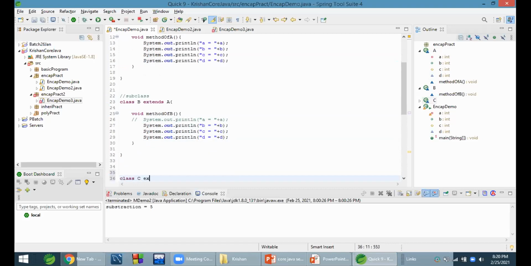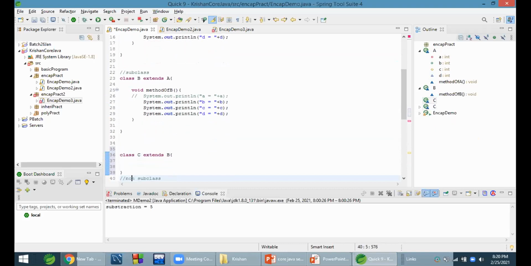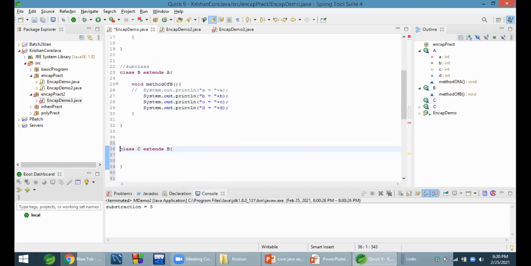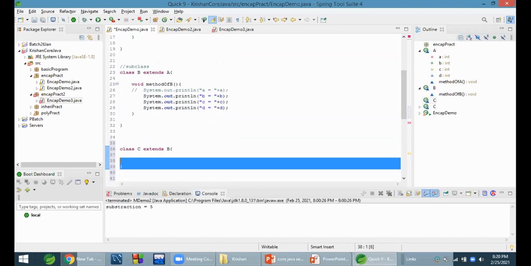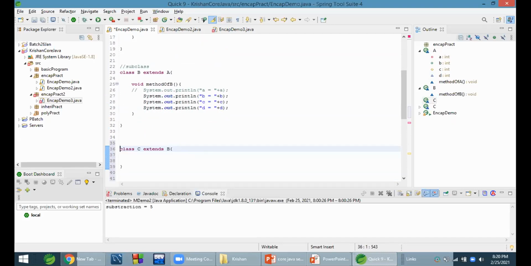We can do this. Now what will happen? Using this we can access the properties of class A, because class B has A's properties, that's why C also has class A's properties. Okay, thank you.